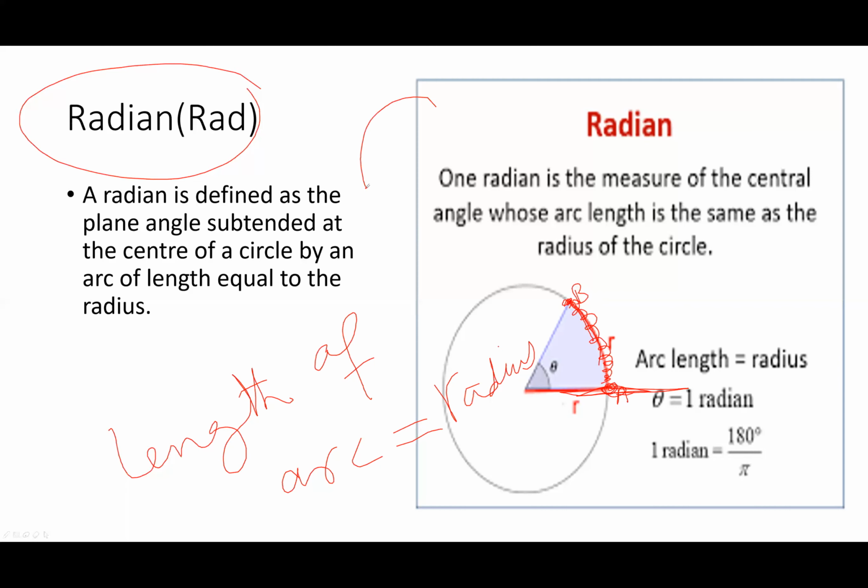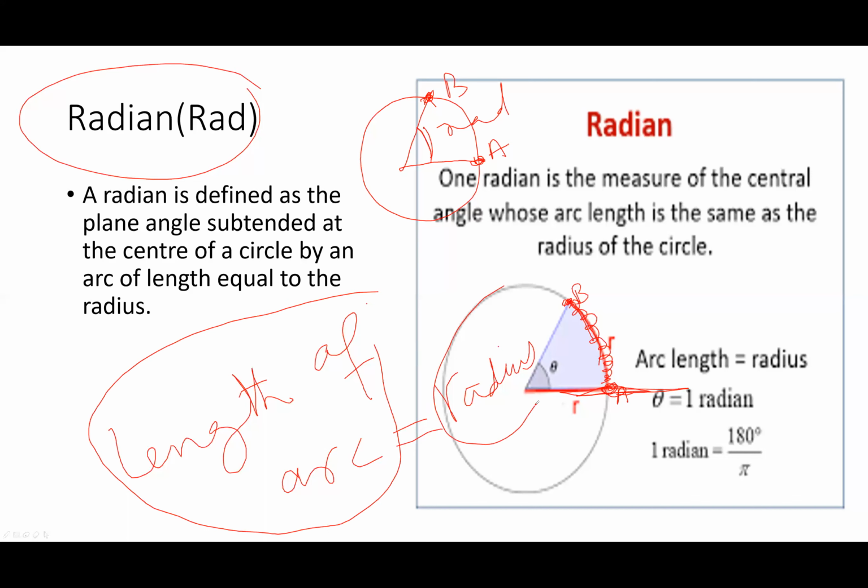So radian is the angle subtended between 2 points on the circle. For example, this is a circle. This is one point on the circle, this is the other point on the circle, A and B. The angle between them is a radian, and it will be 1 radian if the length of the arc is equal to the radius of the circle. If this condition is satisfied, it will be 1 radian. 1 radian is the measure of the central angle whose arc length is the same as the radius of the circle. Then the angle is 1 radian.